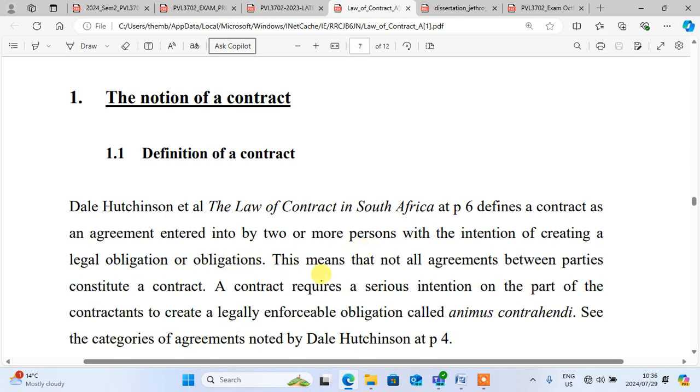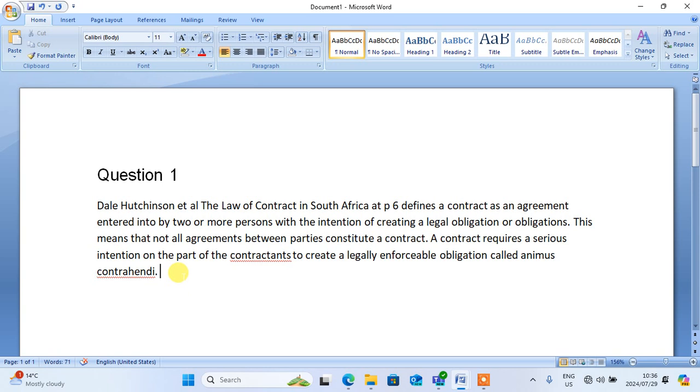This means that not all agreements between parties constitute a contract. A contract requires a serious intention on the part of the contracting parties to create a legally enforceable obligation, called animus contrahendi. It means that you come and put the definition of the contract. Therefore, we have put the definition of a contract.